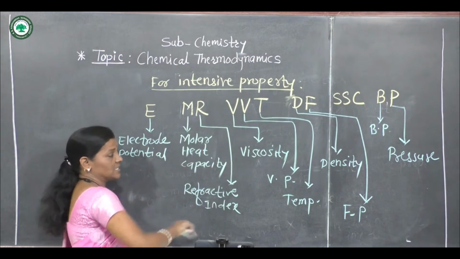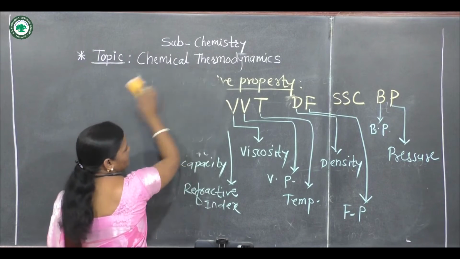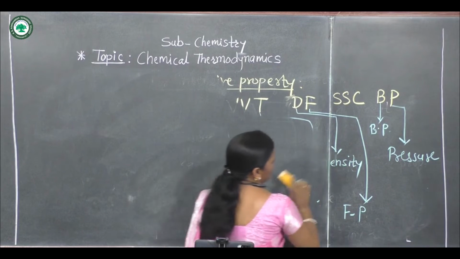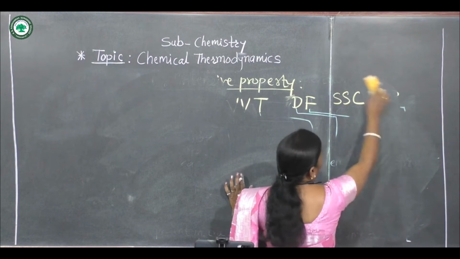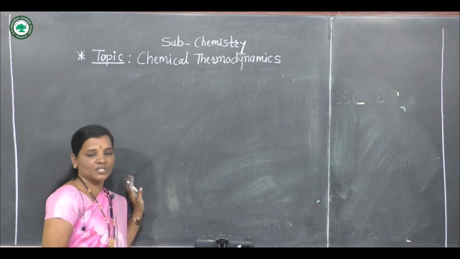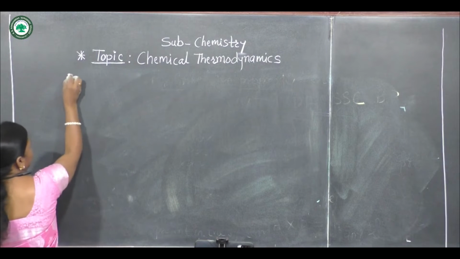This sentence is the trick to identify intensive property. So let us consider the next concept from chemical thermodynamics, the state function and path function. Theoretical MCQs can be asked on this also. So let us hear what is meant by state function.